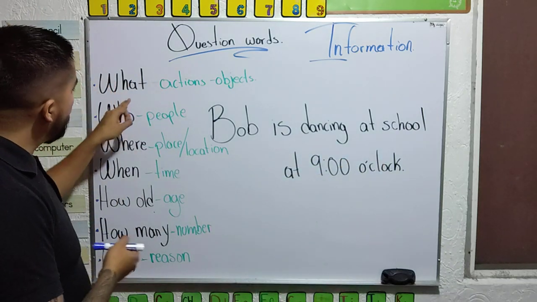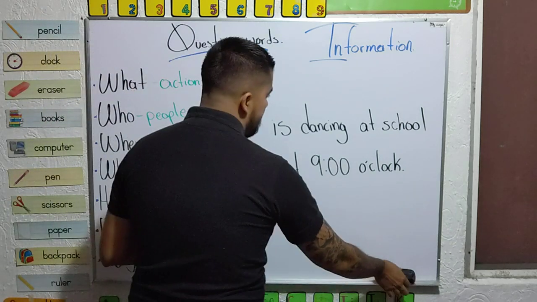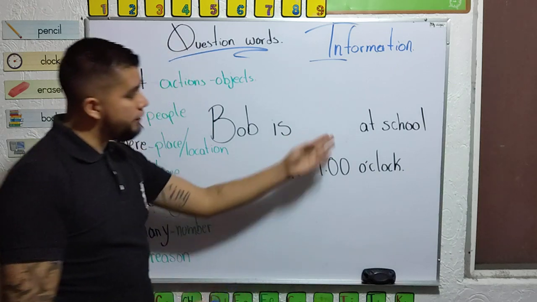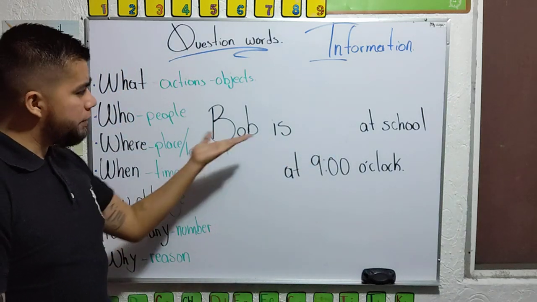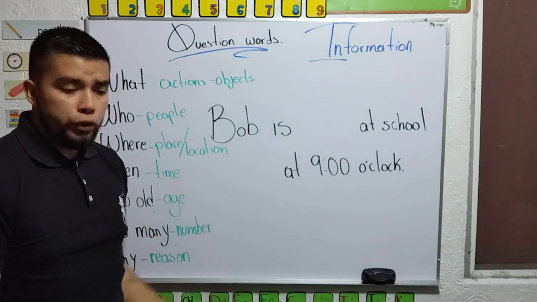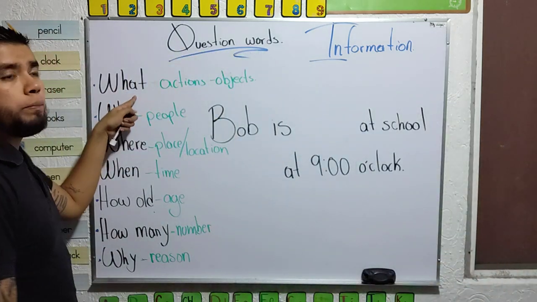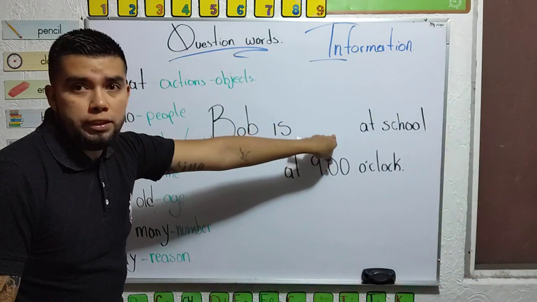Now, what happens when I don't have this information? Bob is at school. We don't have the action. So, what are you going to do? I'm going to make a question to know this information.